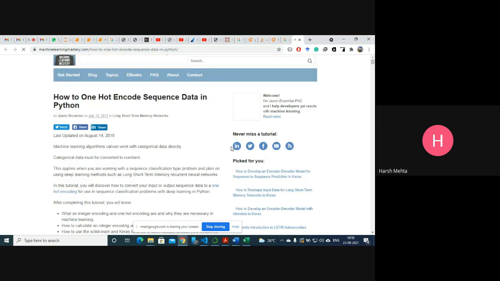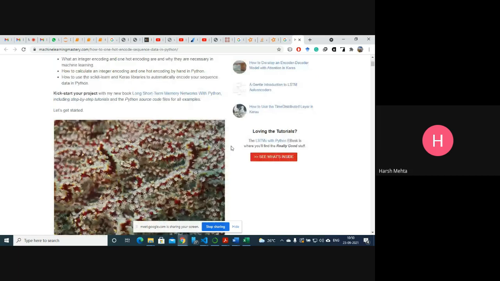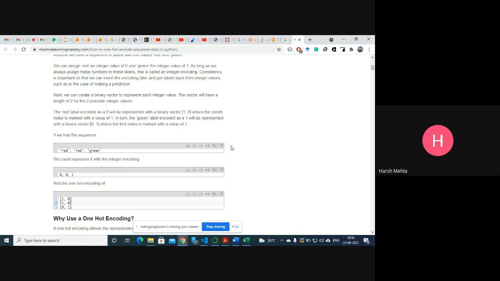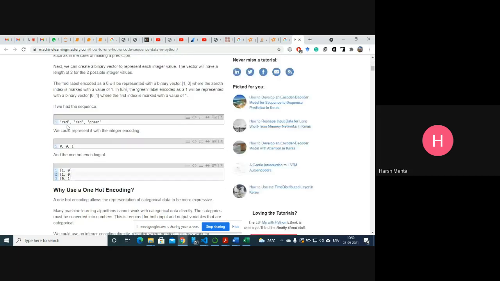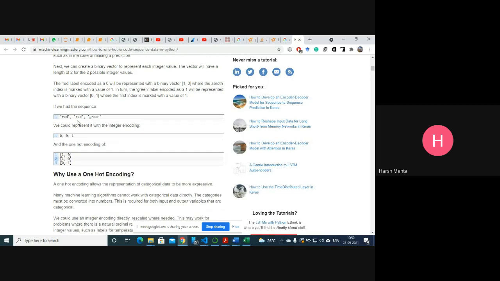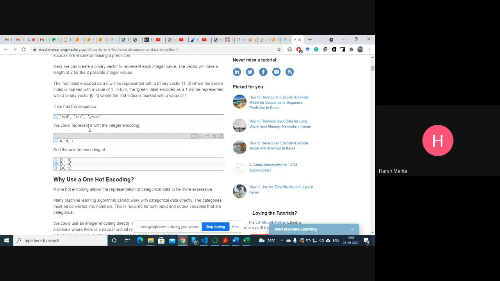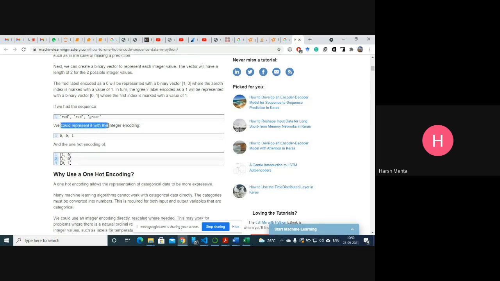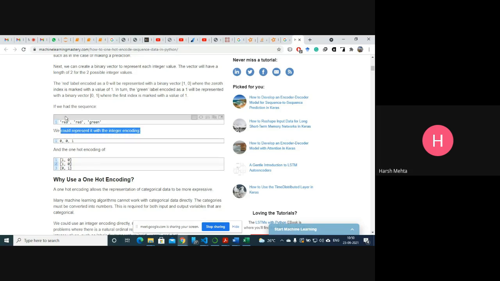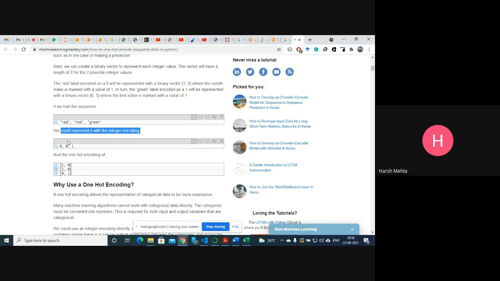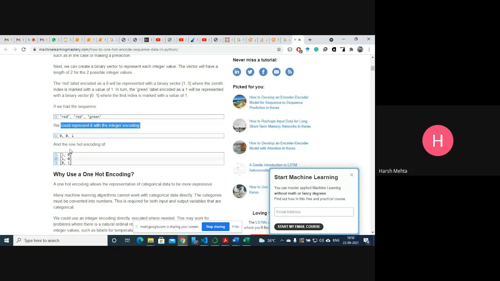So that you can understand, just wait. Yeah, you see, red, green. So we can represent integer encoding like this. Instead of red, we assign 0, red is assigned 0, and green we assign 1.